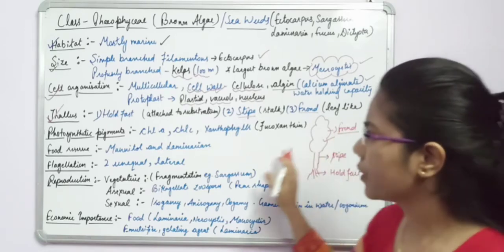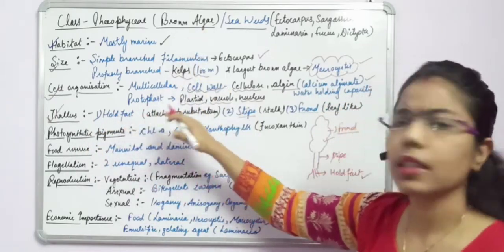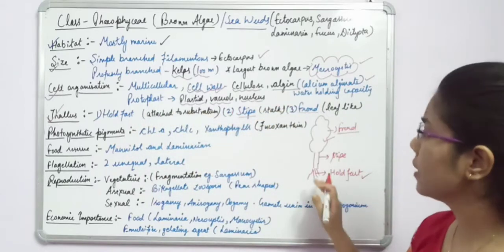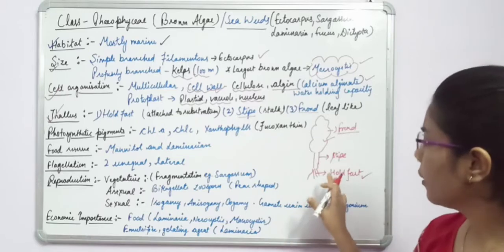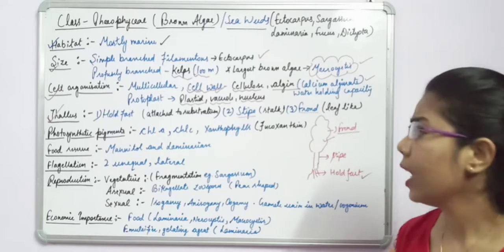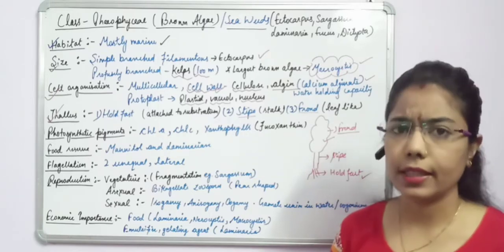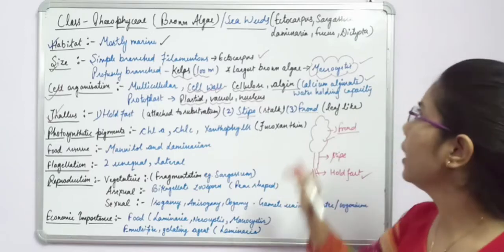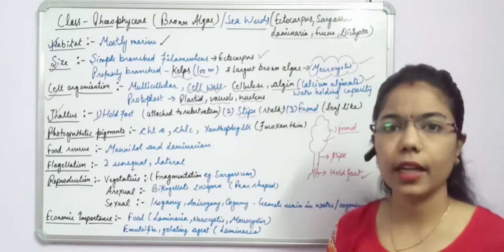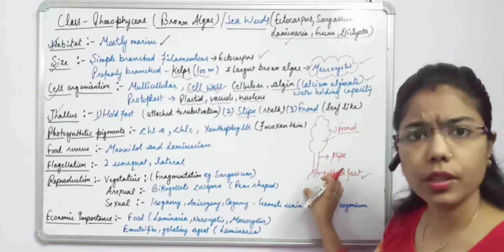So here we have said that the thallus or the body of the brown algae is composed of holdfast, stipe and frond, and these are present in all brown algae, but here we have discussed the structure of laminaria, right? Along with this laminaria, we have two more diagrams in your NCERT, that is fucus and dictyota. Okay, so these three structures are present in your NCERT. Go through it, then you can see that in case of laminaria, I have shown this diagram.